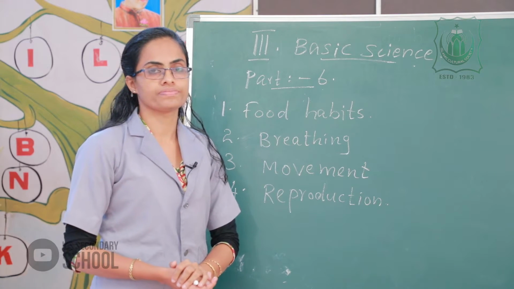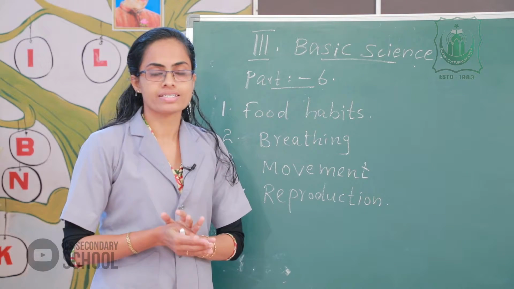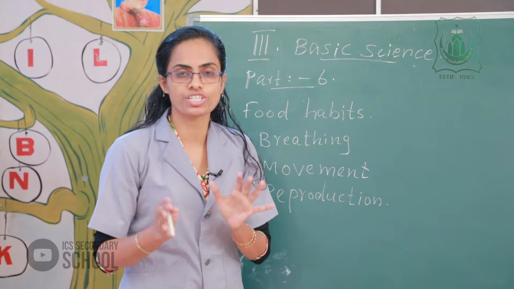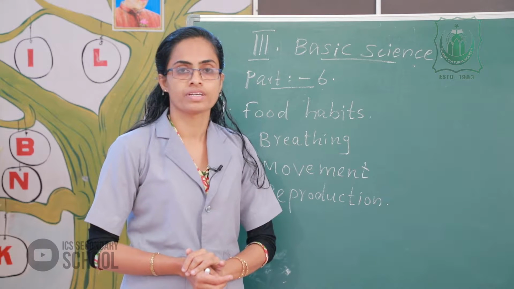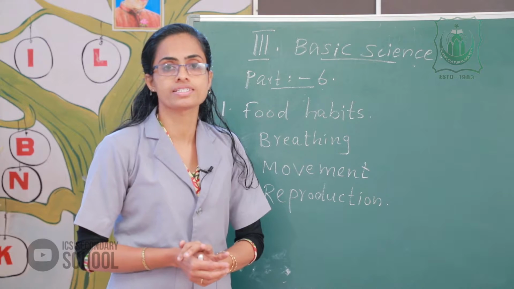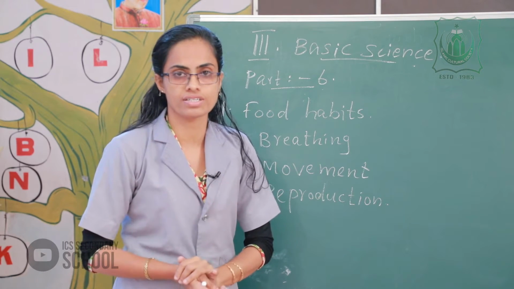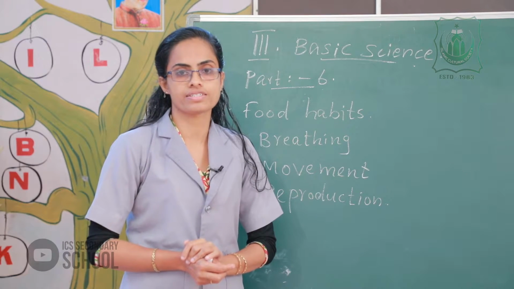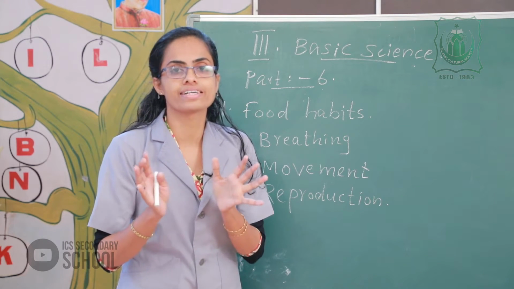Food habits: plant eating animals and flesh eating animals. The animals which eat only plants are plant eating animals, and animals which eat only flesh are flesh eating animals. The last class we already discussed plant eating animals and flesh eating animals. Then all of you study well in each category different examples.